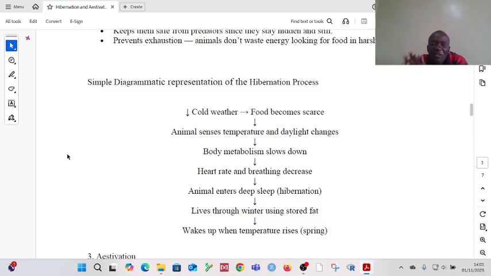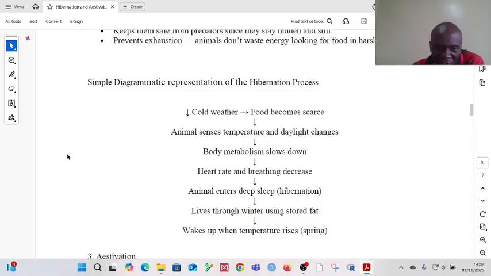By doing that, the animal is now living using fat that was stored. Okay? It's not moving around. So which means ile chakula ambayo ingepata ikitembea tembea sasa inaanza kutumia tu ile mafuta ambayo ilikuwa imeweka kwa mwili yake. Then when temperatures rise, what made the animal to hibernate was the drop in temperature, the cold weather. But now when the temperatures will rise, then the animal will move out of hibernation. The animal will wake up. Okay, so that is hibernation.